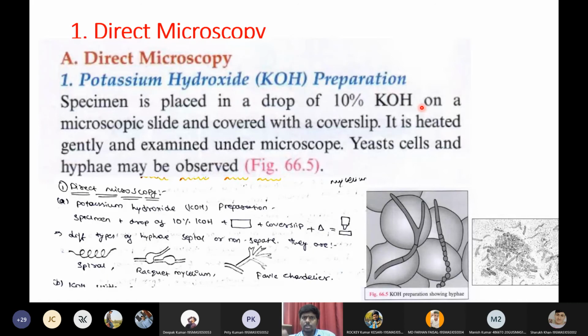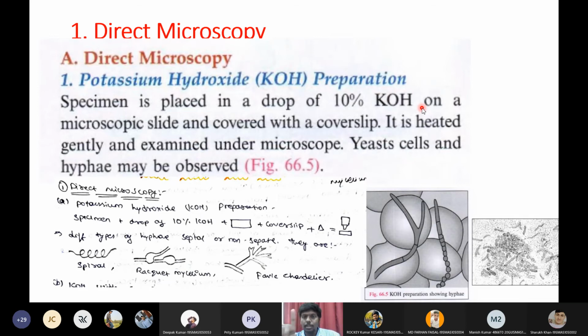You should only use 10% KOH for the purpose of identifying fungus. If you are using greater than 10%, then that high concentration will lyse the fungal cell wall also. So we should always ensure that our percentage is not greater than 10%. So the solution should be 10% KOH solution.